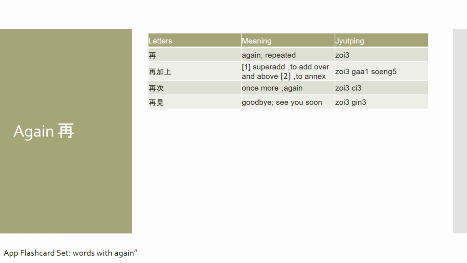And then the other thing is if we say 再次, it means once more or again. Sometimes you would also add the word one in the middle of these two characters, so you could say 再一次, and that also means once more. And there's another really common word in Cantonese that uses this character, which is 再見, and this simply means goodbye or see you soon.